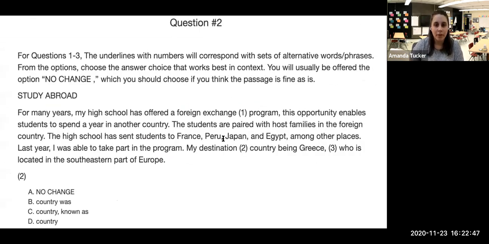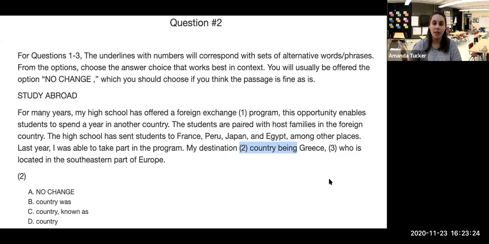For number 2, we are looking at this part, my destination country being Greece. So my destination country being is our phrase right here for number 2. And so we want to know what the correct way to say this is. This question is talking about a proper predicate for the sentence. So every sentence needs a main verb that tells us what the subject's action is or what the subject's state of being is. In this case, our verb is was. So I was able to take part in that program.